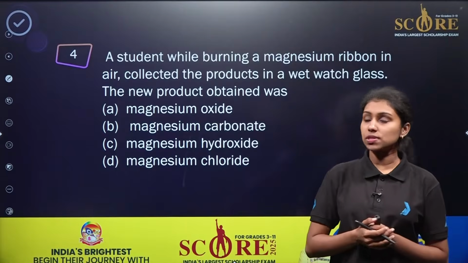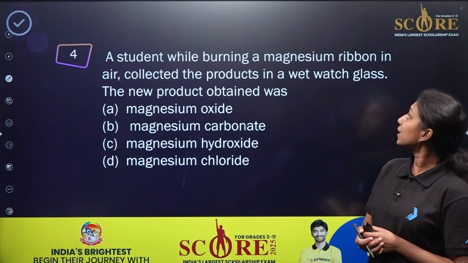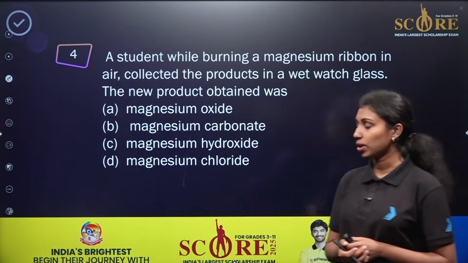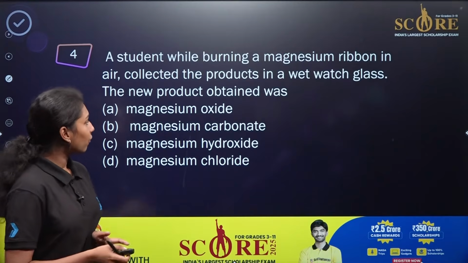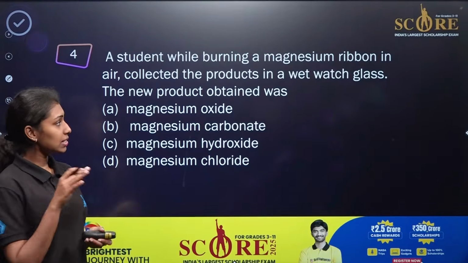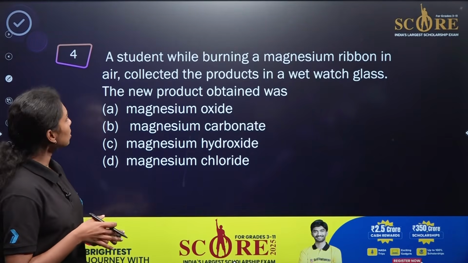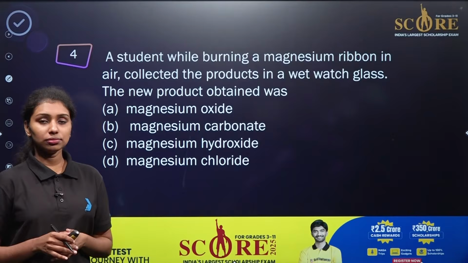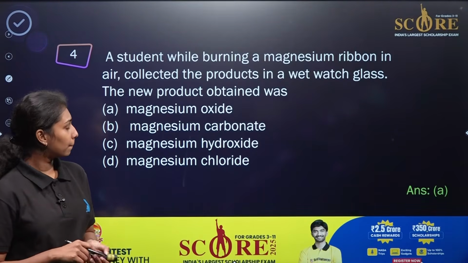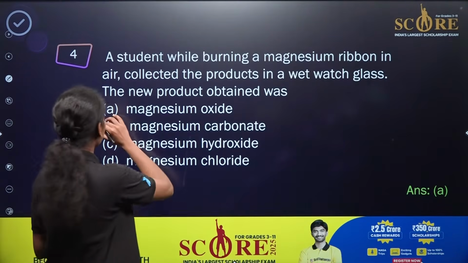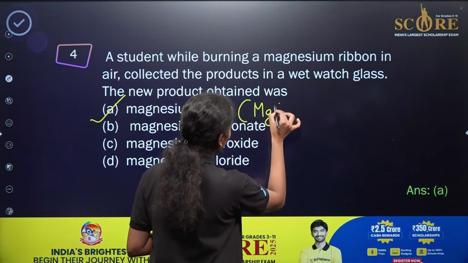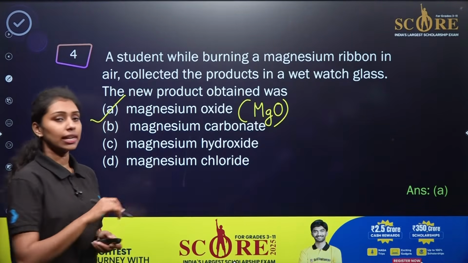Now we are moving to the next question. A student, while burning a magnesium ribbon in air, collected the product in a wet watch glass. The new product obtained was magnesium oxide, magnesium carbonate, magnesium hydroxide, or magnesium chloride. So this is the first experiment we have already studied in our CBSE classes, while discussing chemical reactions and equations. Yes, it will be magnesium oxide, right? Magnesium oxide. The chemical formula will be MgO, right? So option A is the correct answer.